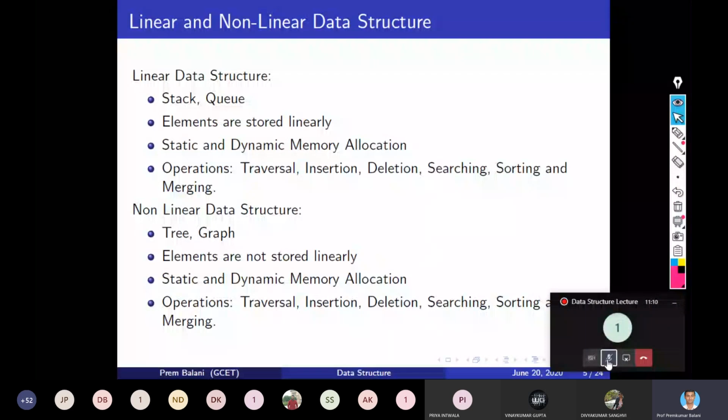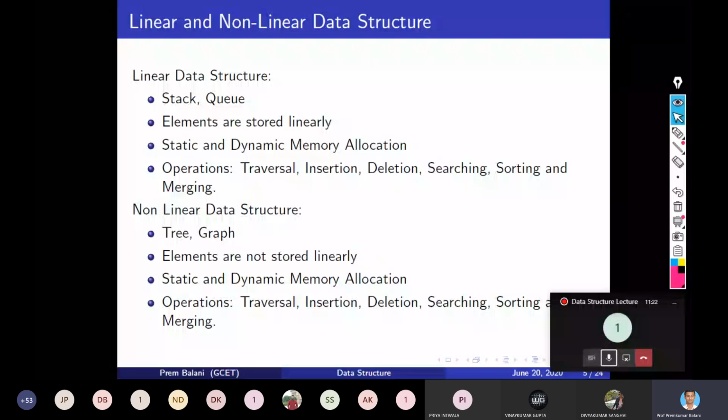While in the non-linear data structures like tree and graph, the data items are not stored sequentially, while in a linear data structure data items are stored sequentially.